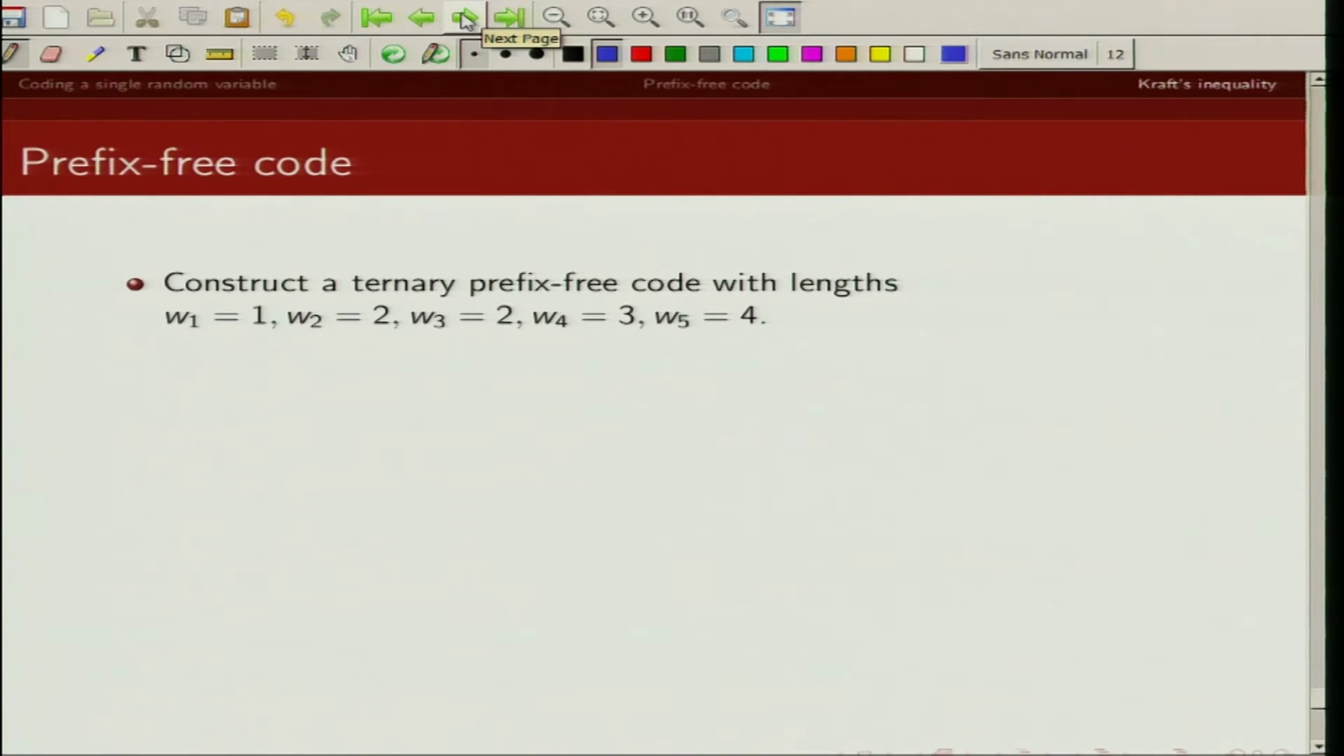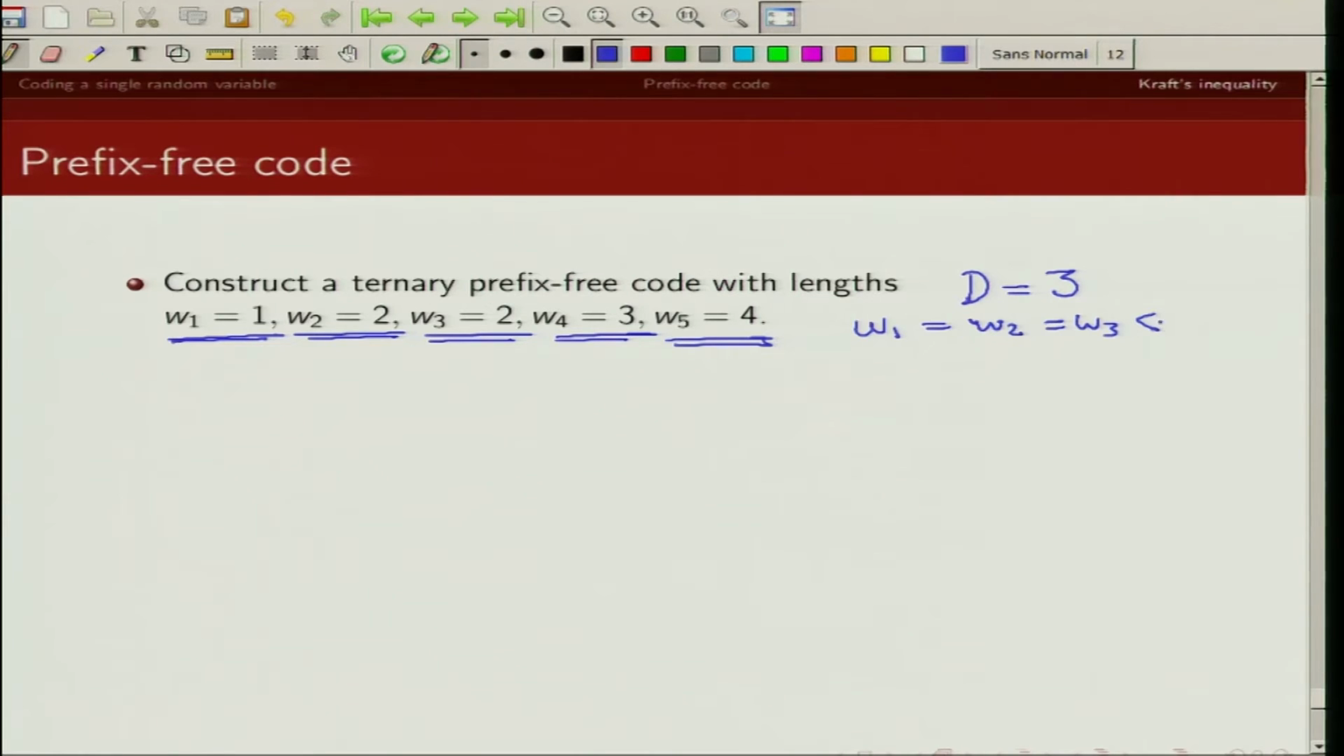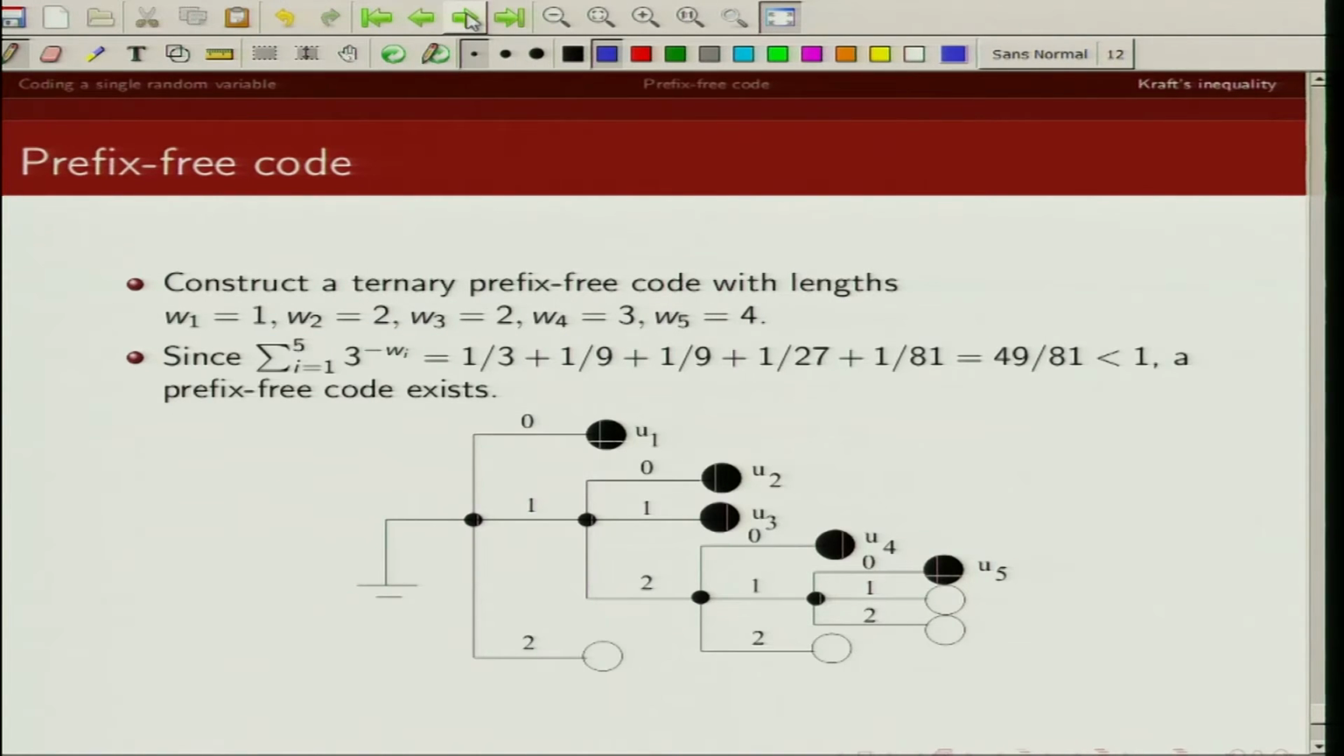Let us just take an example to illustrate how we can map a prefix free code to a D-ary tree. So consider a ternary prefix free code. Ternary means D equal to 3, and these are my code word lengths W1, W2, W3, W4, W5. They are already ordered. You can see W1 is equal to W2 is equal to W3, which is less than W4, which is less than W5. So I already have these code word lengths ordered. So what is the condition for a prefix free code to exist? The Kraft inequality must be satisfied.